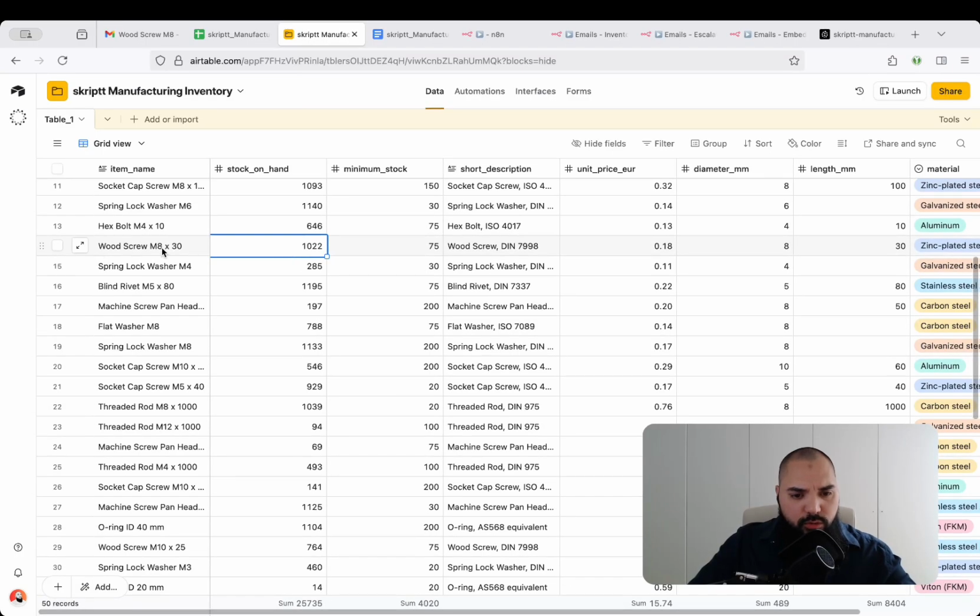Yes, and here you can see wood screw M8, 1022 pieces, but he did ask for a clarifying question, because apparently there are ambiguous results in that regard, so that he can make sure that the customer is actually getting the correct answer in regards to the specific product he's looking for. So this would be a really great answer.